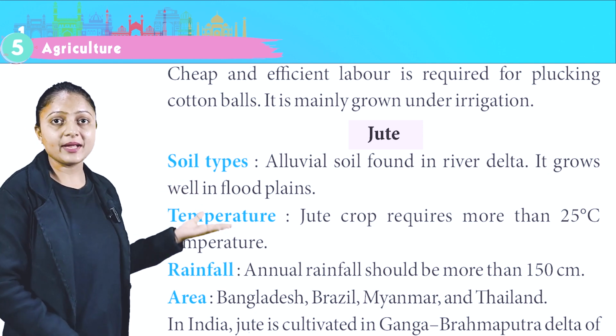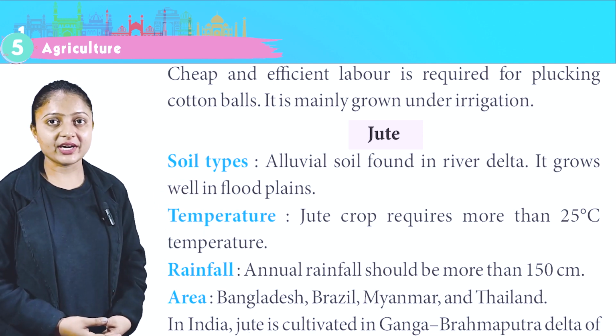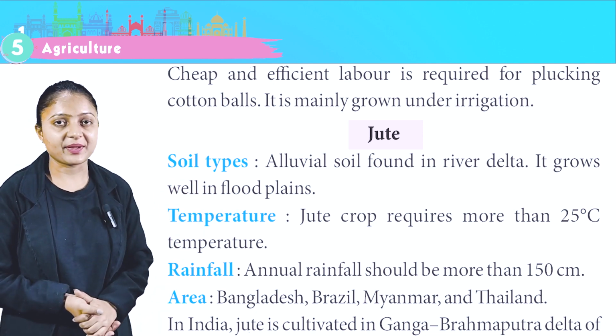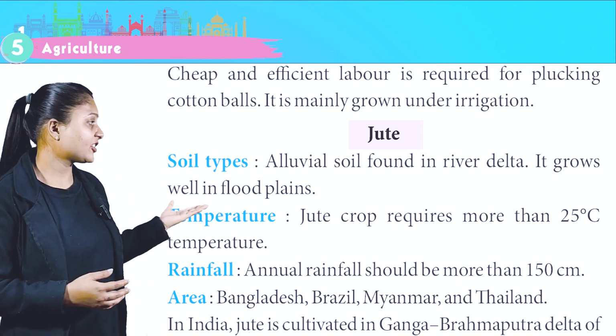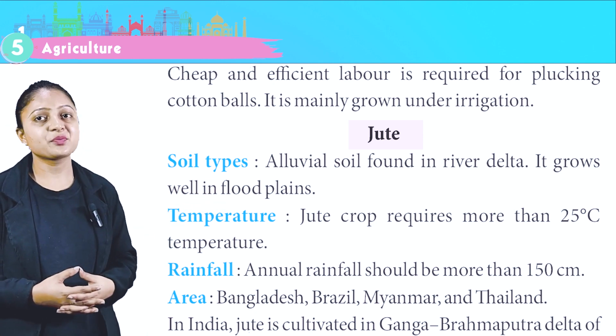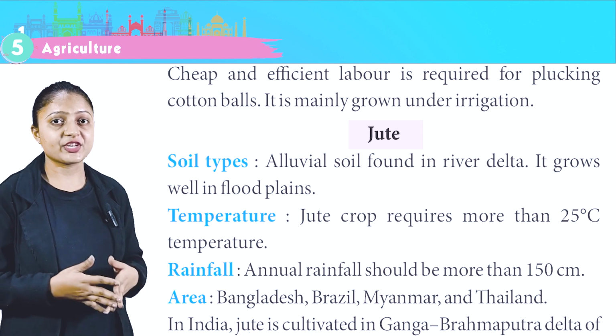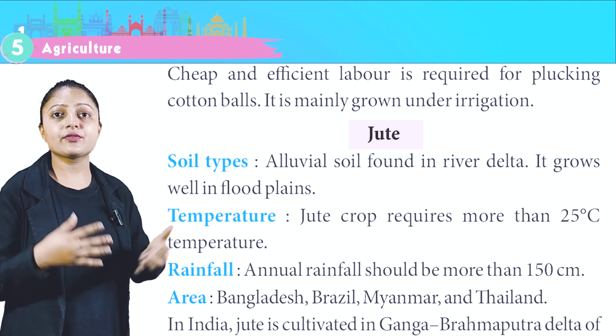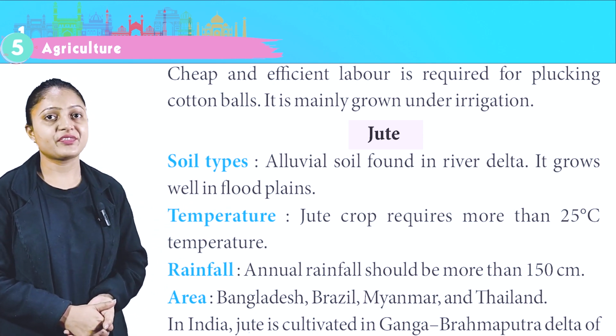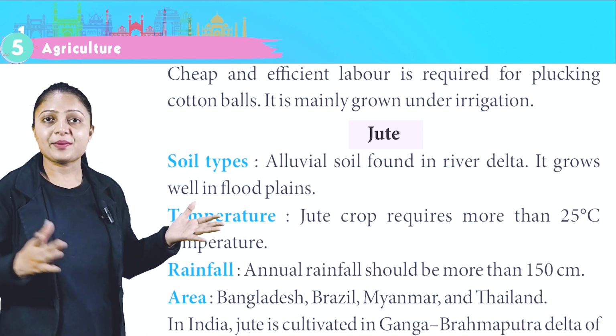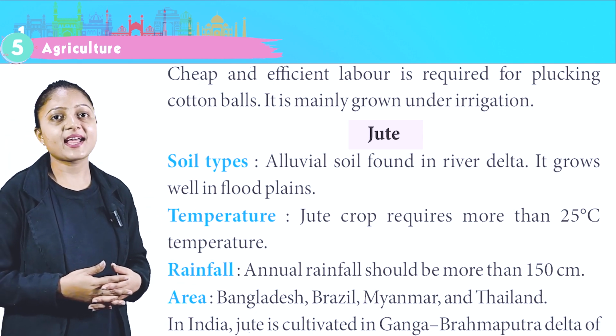Jute. Soil type, alluvial soil found in river delta. It grows well in flood plains. Temperature, jute crop requires more than 25 degrees Celsius temperature. Rainfall, annual rainfall should be more than 150 centimeter. Area, Bangladesh, Brazil, Myanmar and Thailand.